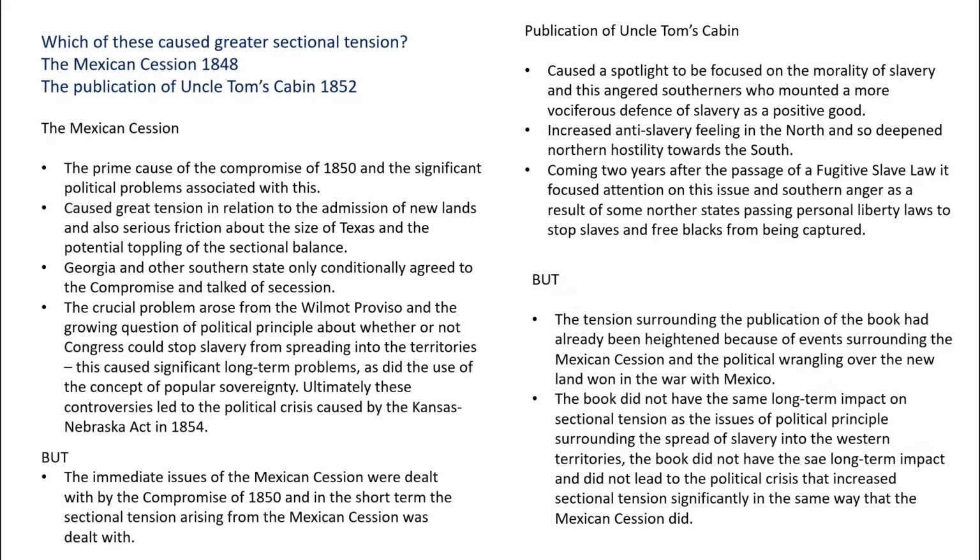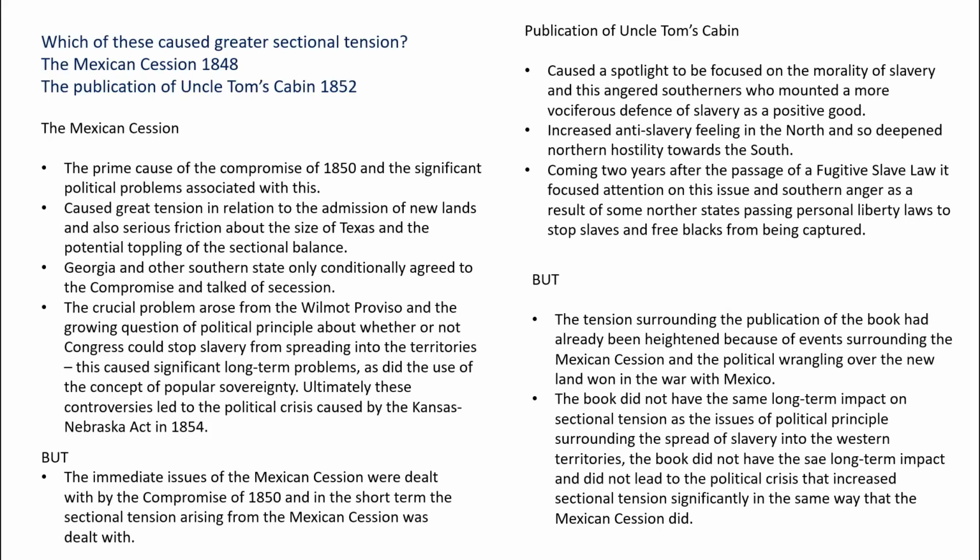However, tension surrounding the publication of the book had already been heightened because of events surrounding the Mexican Cession and the political wrangling over the new land won in the war with Mexico. So actually, the temperature of sectional tension had already been turned up by the Mexican Cession. The book did not have the same long-term impact on sectional tension as the issues of political principle surrounding the spreading of slavery into the Western territories.